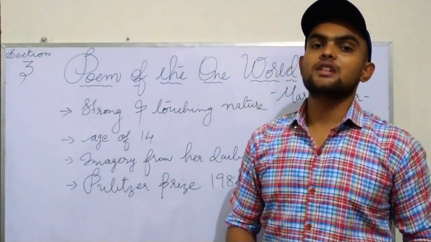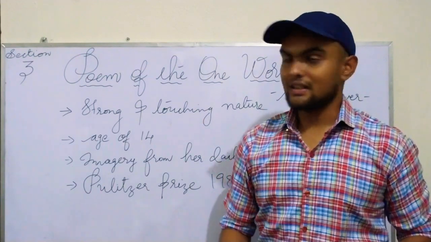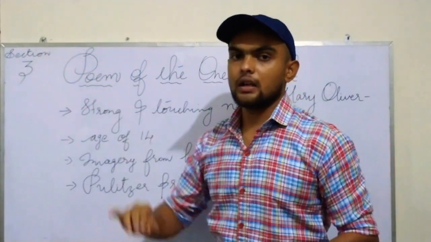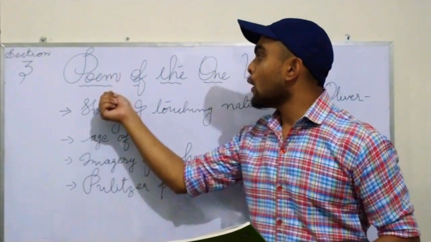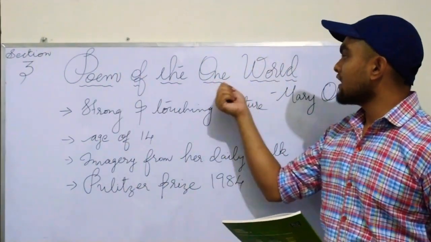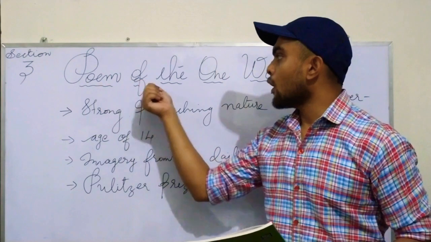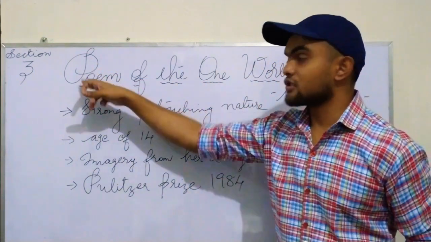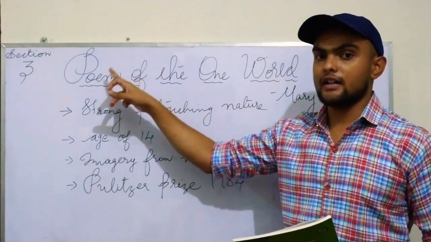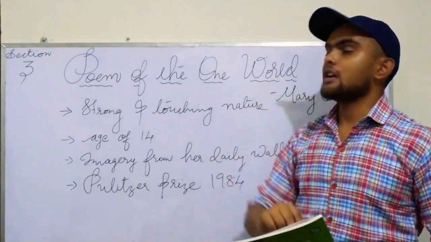Today we are going to see the first lesson, that is section 3, and that is a poem. The name of the poem is Poem of the One World. Poem of the One World. That is a poem. Okay. This poem is also included in the heading, also included in the title.